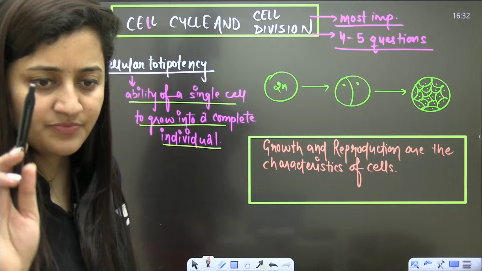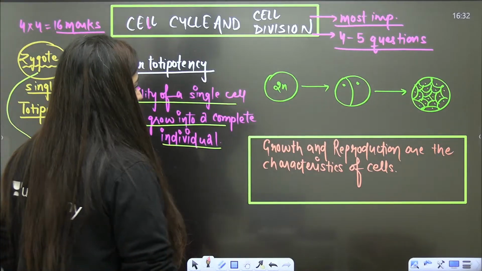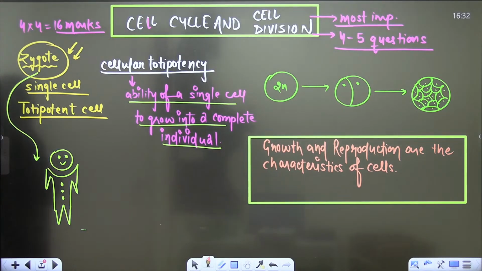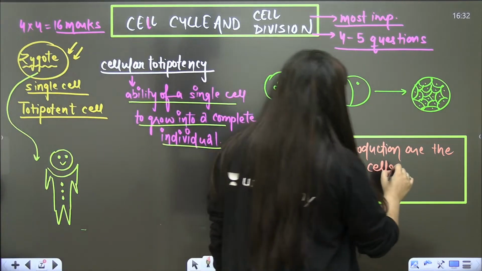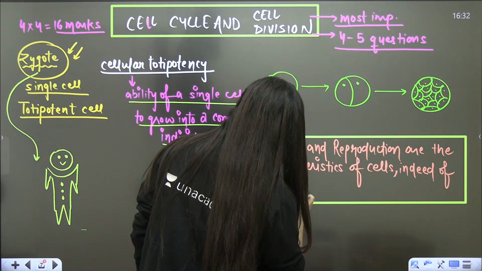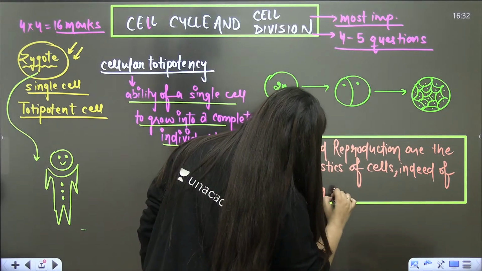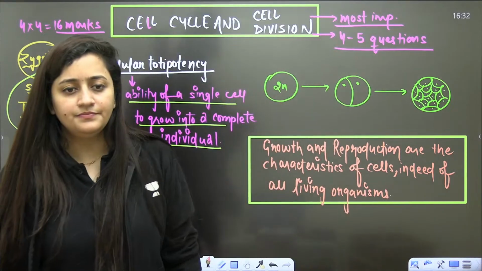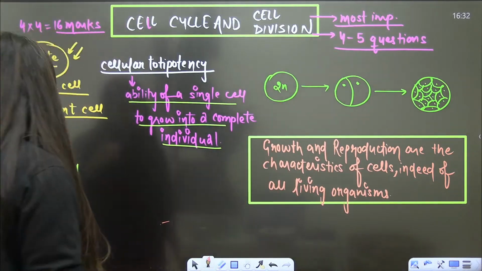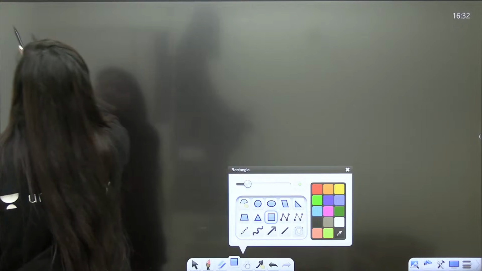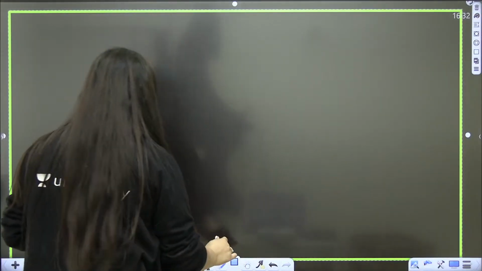Guys, while attending my classes, make sure that you have your NCERT with you. So growth and reproduction are the characteristics of cells, right? Or you can say of all organisms. Yes or no? Guys, be quick. So now, ma'am, we are talking about cell division. Then why are we relating it with growth and reproduction?